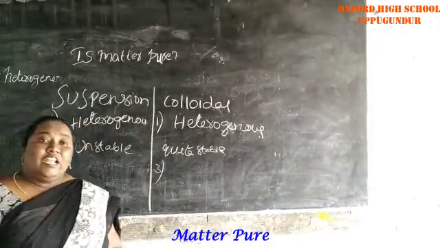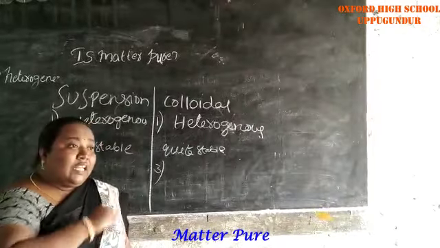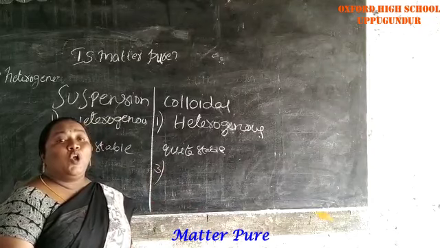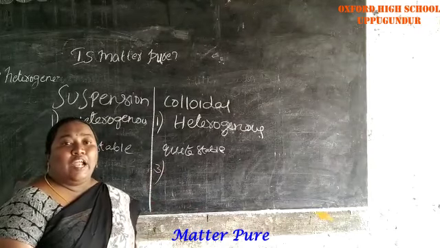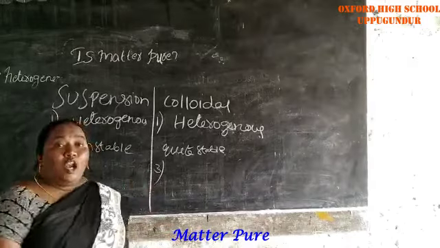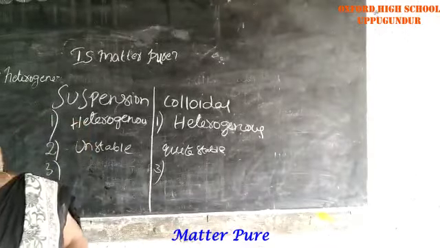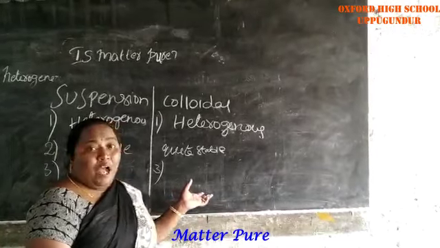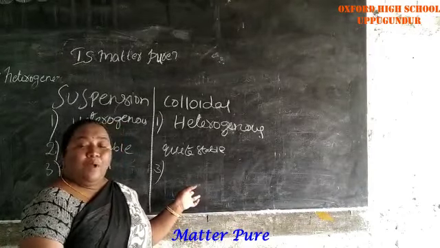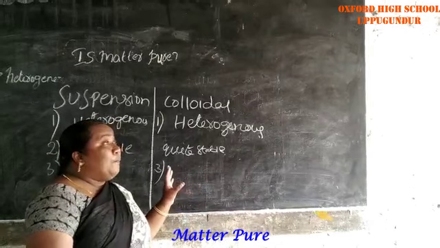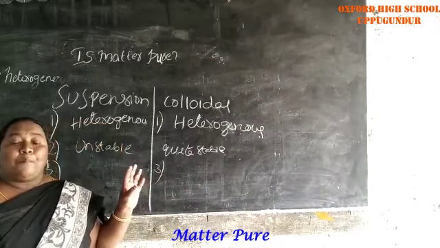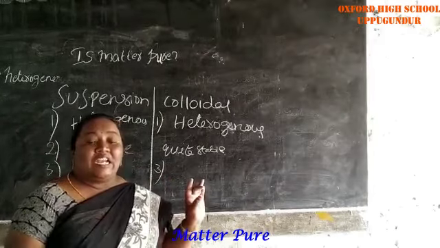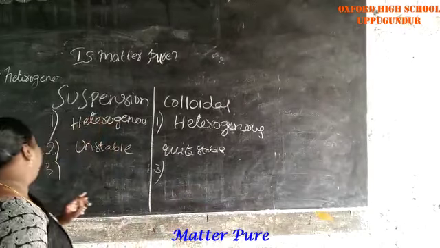If they are not settled, if you pass a torchlight, the light will pass through them. When they are settled, they will not allow the light to pass through them. In colloid also, the light passes through the solution. The particles will not settle down even if it is undisturbed.